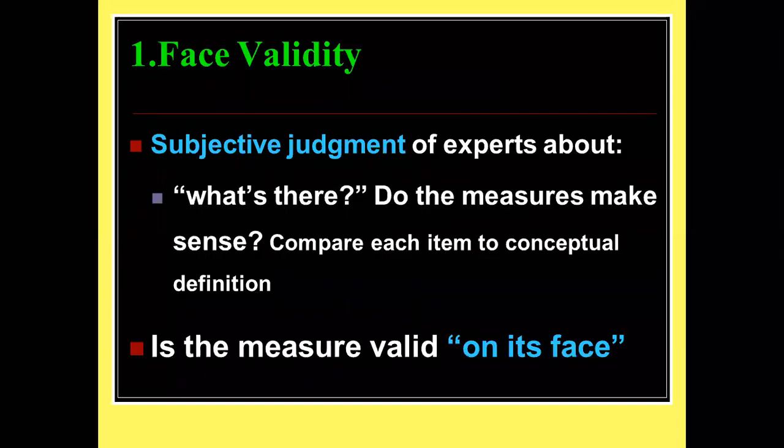Now first one is face validity. Very simple. By seeing one's face, we can come to a conclusion whether that person is happy or sad. For example, now you all have hidden your camera. When I ask you to open your camera, I can see your face. I can tell this boy is very happy today, this boy is very sad today, or this girl is very happy or sad. So by seeing the outer layer of the tool, we can come to a conclusion whether this tool is valid or not valid.